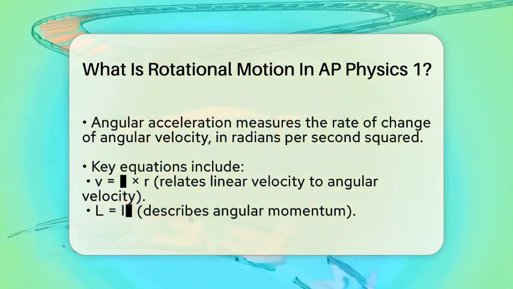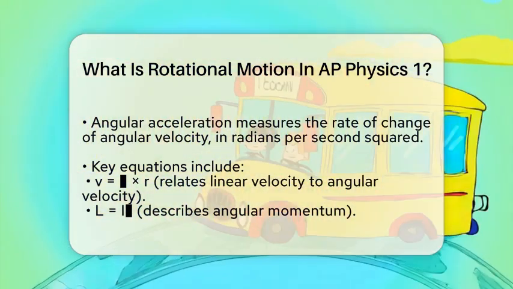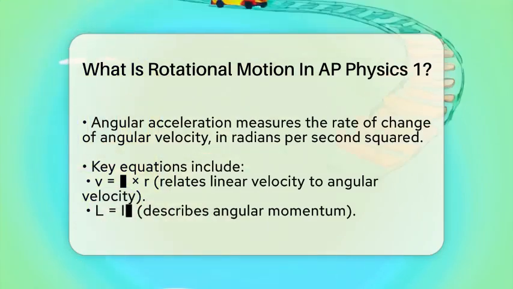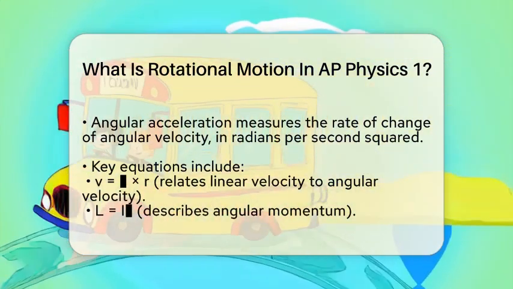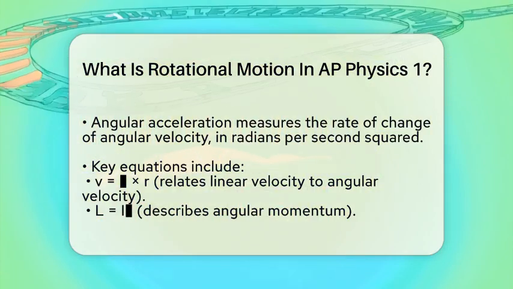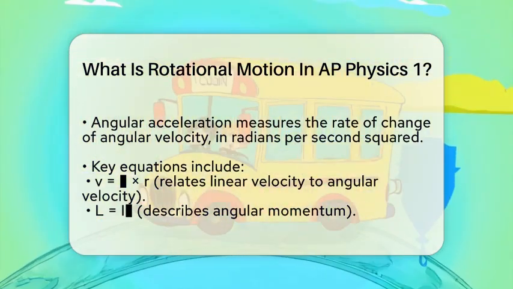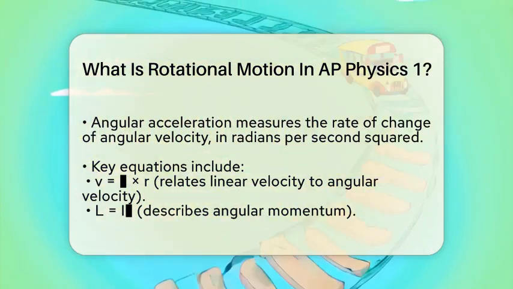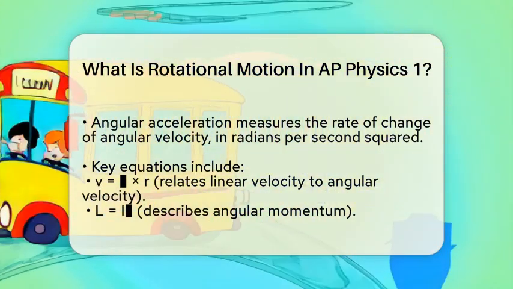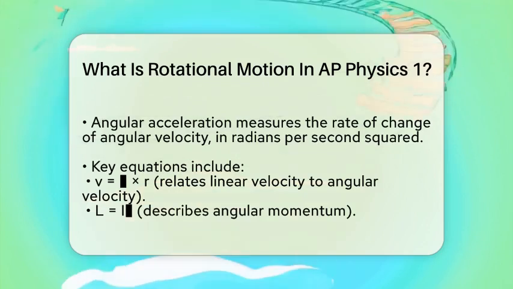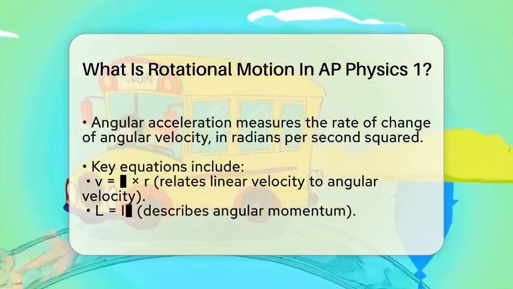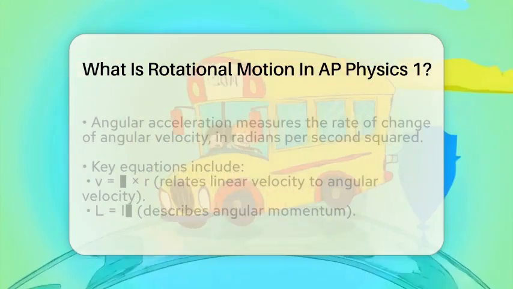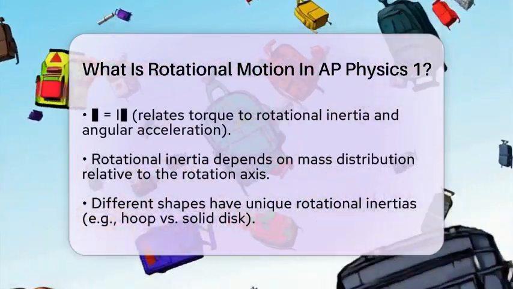For instance, the equation that relates linear velocity to angular velocity is v equals omega times r. Here, v represents linear velocity, omega is angular velocity, and r is the radius of the circular path. Another key equation is L equals I omega, where L is angular momentum, I is rotational inertia, and omega is angular velocity. This equation shows how an object's rotation is influenced by its mass distribution.